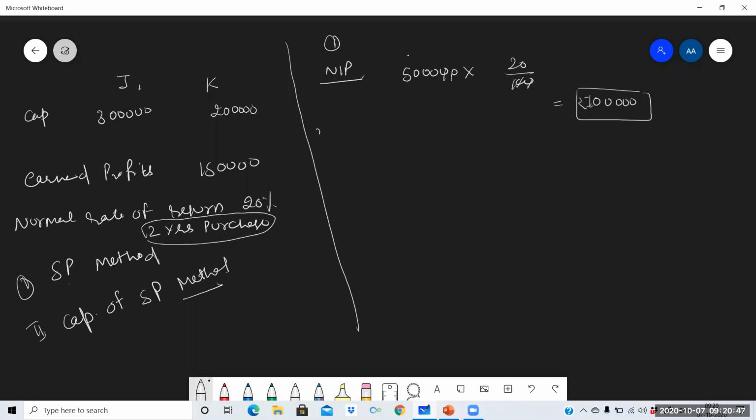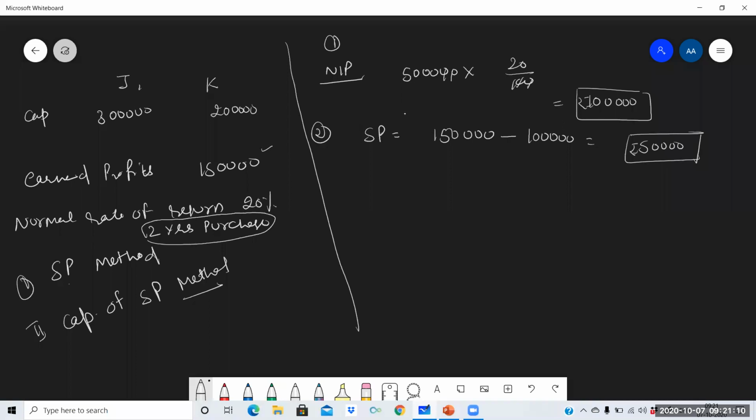Then second step, find out actual or average profit, which is already given. 1,50,000 is the actual or average profit. Yes, very good. Third step, find out super profit. So super profit is actual profits are given here, 1,50,000 minus 1 lakh, which is equal to 50,000.